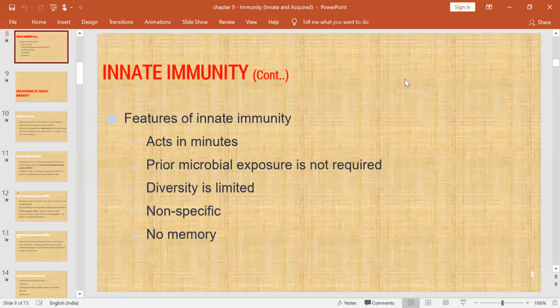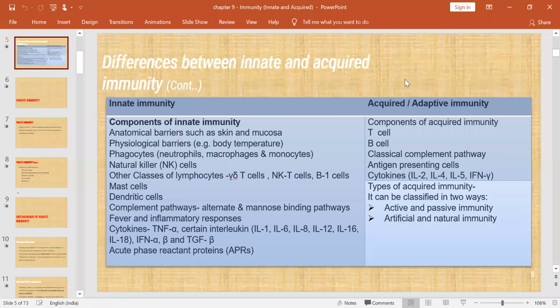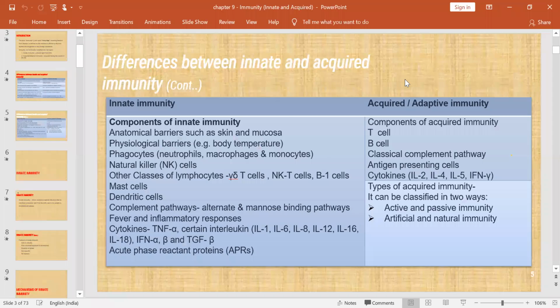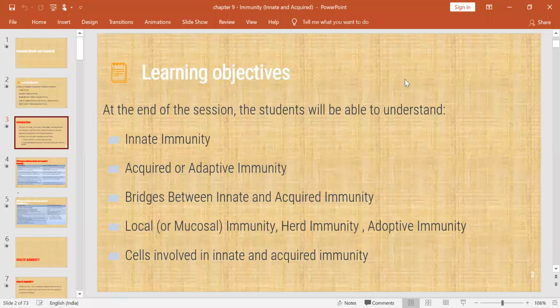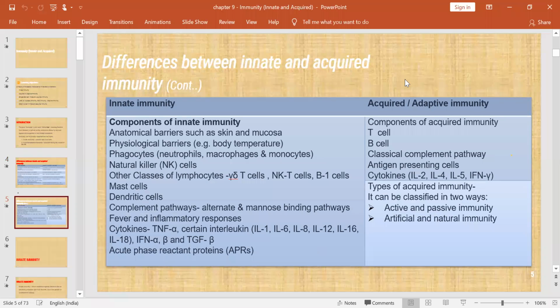And in case of active immunity, you have to know the terms: what is primary immune response and secondary immune response, what is lag phase, and what is antibody surge.